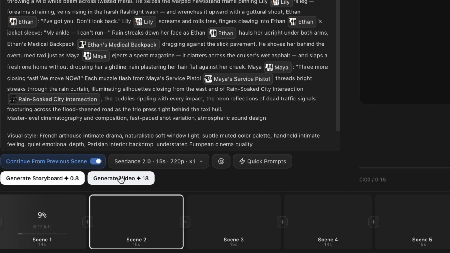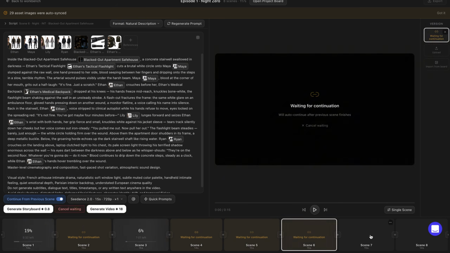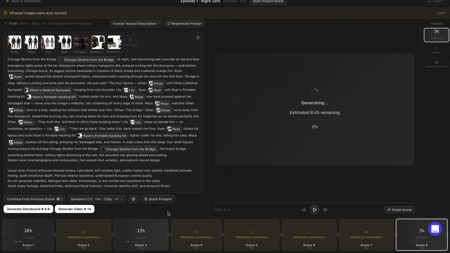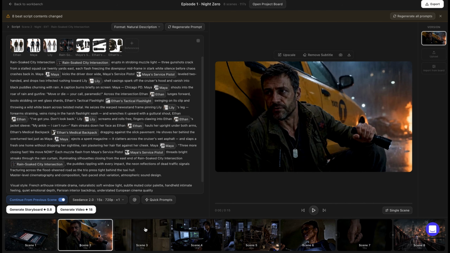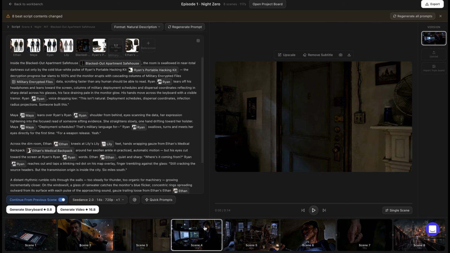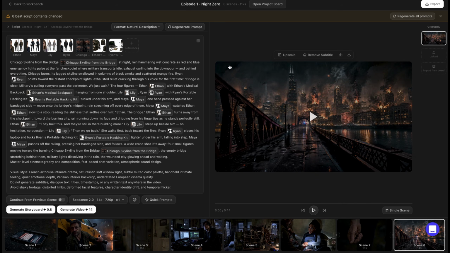Now click Generate Video for all scenes, and it will start generating everything automatically, one by one, as each scene finishes. Once all scenes are generated, I recommend reviewing everything carefully. If any scene needs improvement, you can simply regenerate it. If everything looks good, click Export.